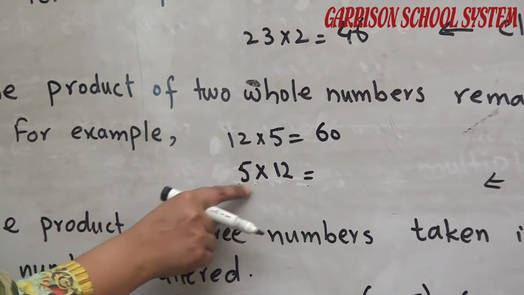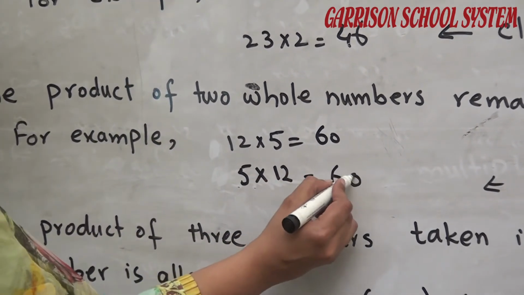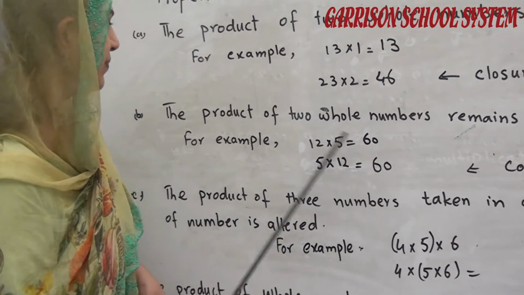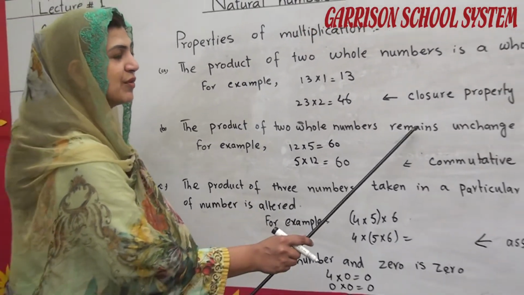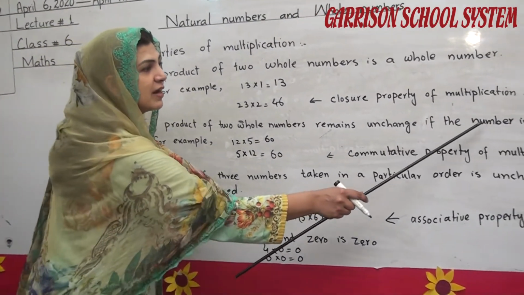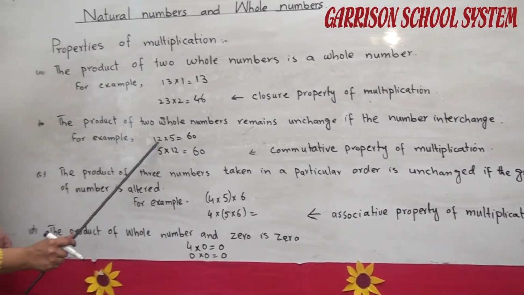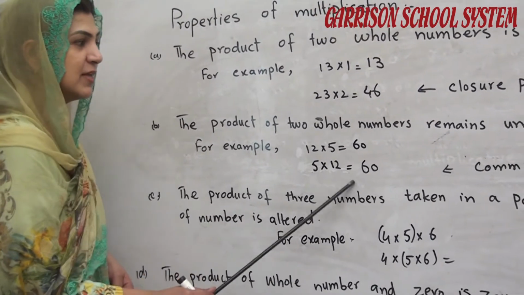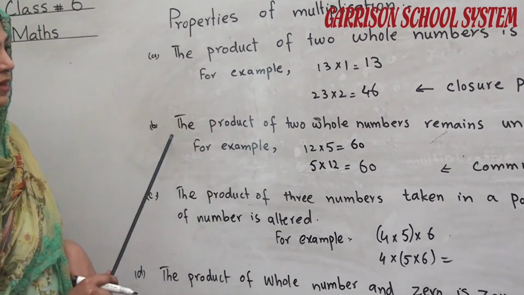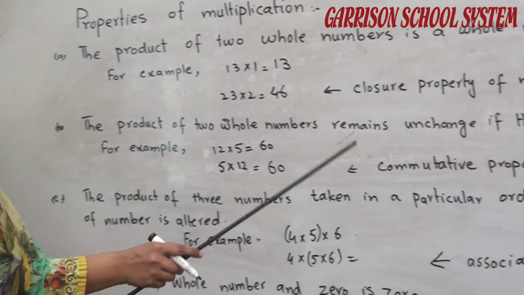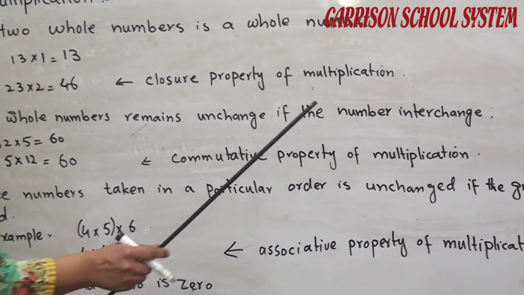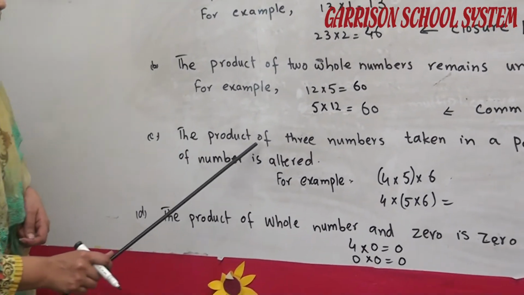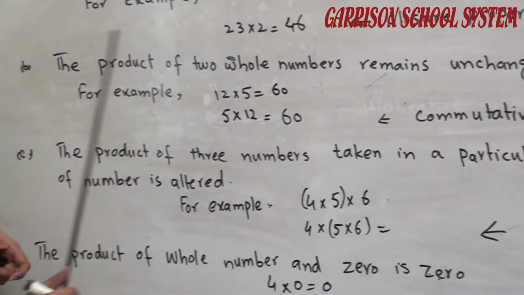So when we multiply 5 by 12, we will get 60. As you are looking here, the answer is the same. The product of two whole numbers remains unchanged if the numbers are interchanged. When these two numbers are interchanged, the answer remains the same. So this is the other property. This is called the commutative property of multiplication.